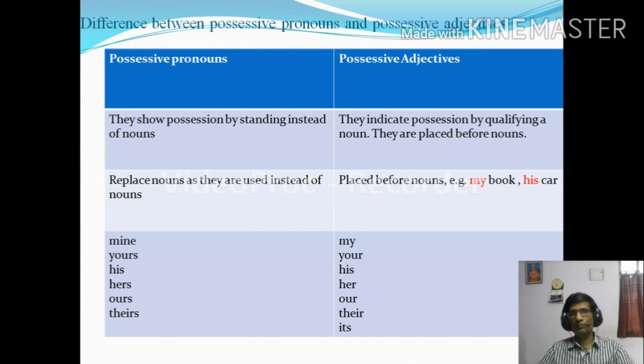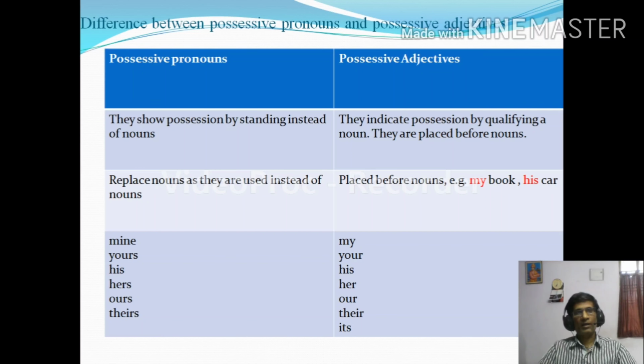Example, my book, his car. Book is a noun, my is a possessive adjective because it is placed before the noun. His car, car is a noun, his is a possessive adjective, because his is placed before the noun, so it becomes a possessive adjective. So that is the difference between possessive pronouns and possessive adjectives.